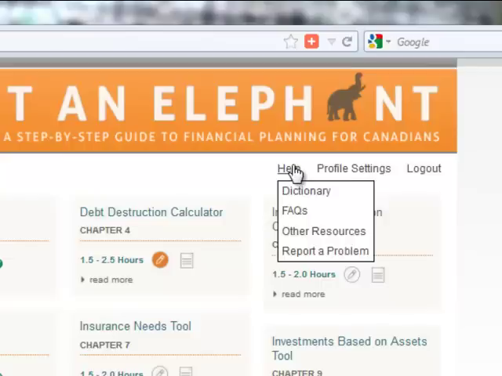Also, we have a help section where we have the dictionary. It lists a number of words with their definitions. If you encounter something you're not sure about, you can check with the dictionary. All the tools will have a sidebar dictionary that you can access while in each of the tools to make it easier for you, so you don't have to come back to this page all the time.